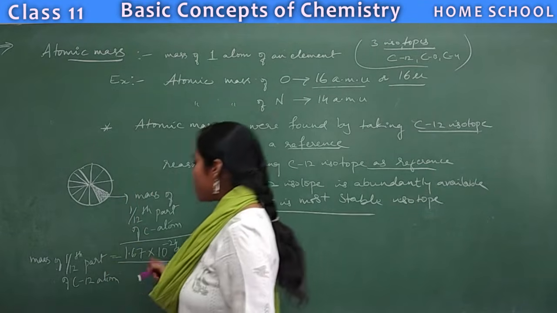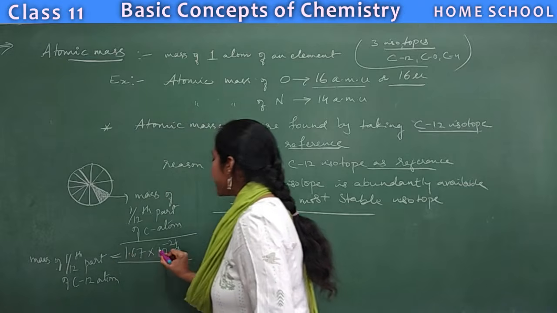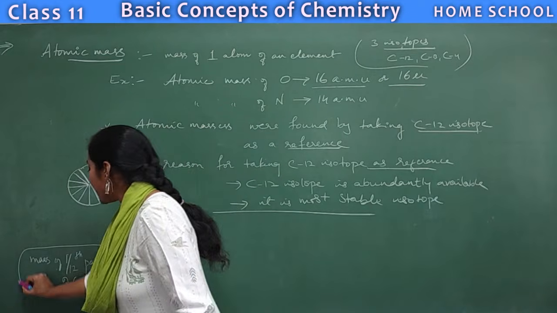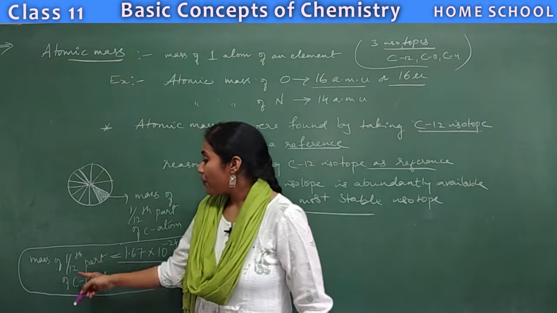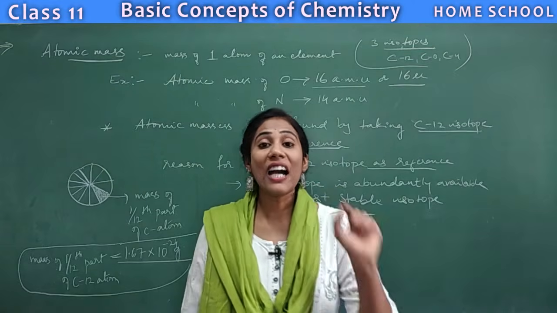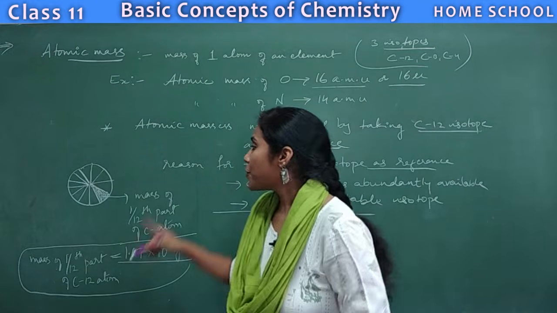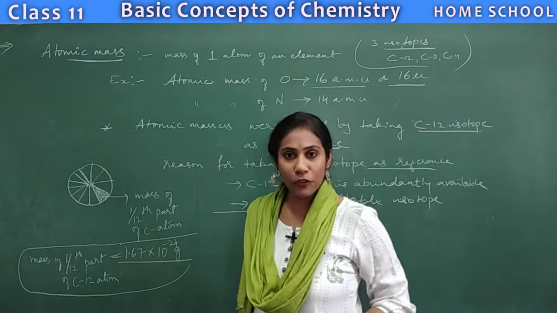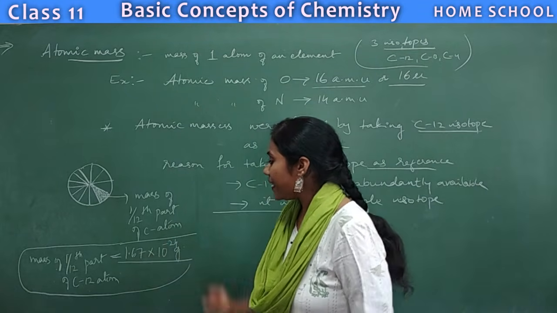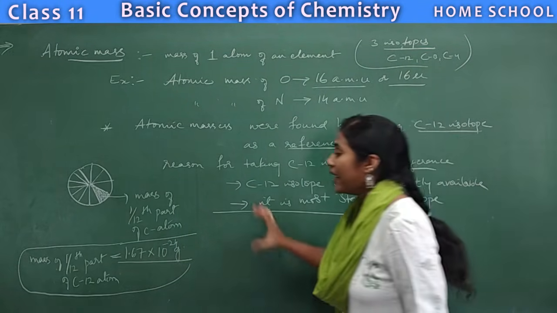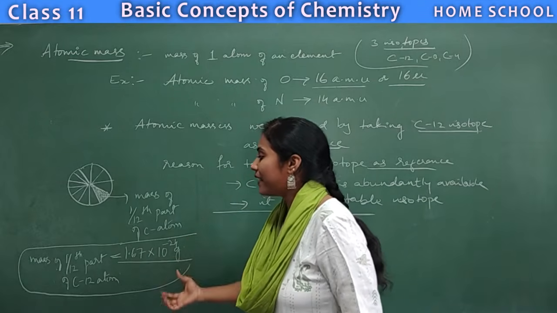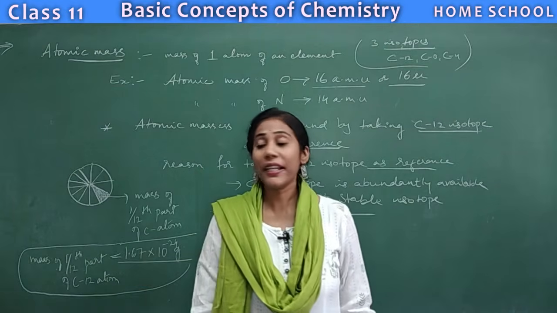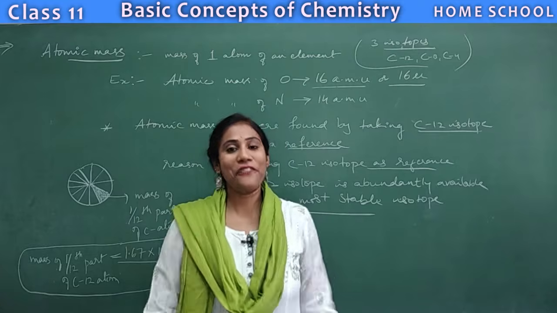So what is this value, 1.67 into 10 to the power of minus 24? This value is very important. It is the mass of the 1/12th part of the carbon 12 atom. A single atom was divided into 12 parts, and one part's mass was found: 1.67 into 10 to the power of minus 24 grams. That is nothing but the mass of the 1/12th part of the carbon 12 atom. So this was taken as a reference.